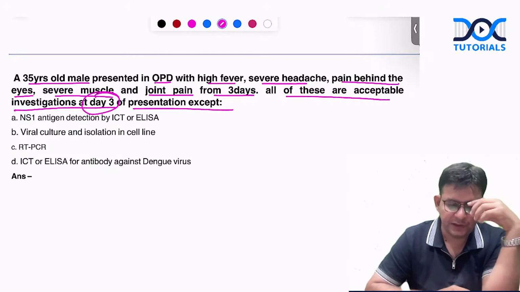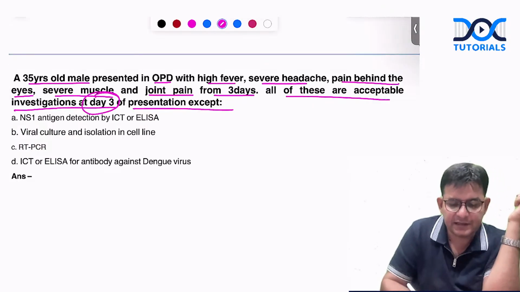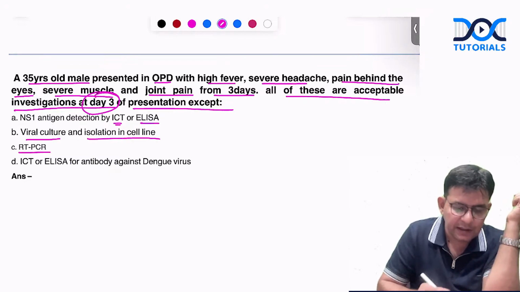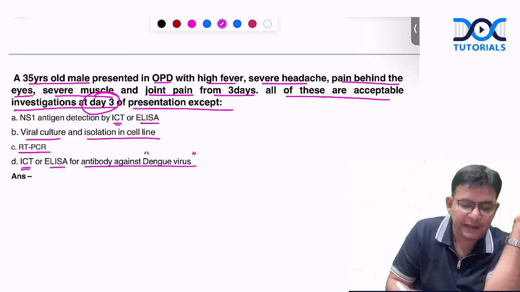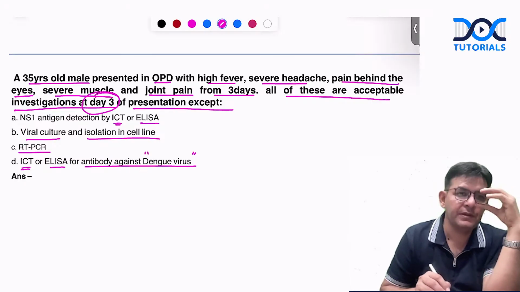Yes. What is the answer for this? Is it NS1 antigen testing by ICT, that is, immunochromatographic test, or ELISA? Viral culture or isolation in the cell line? RT-PCR? Or immunochromatographic test or ELISA for antibody against the dengue virus? Which is your answer for this particular question? Tell me. What is the answer?